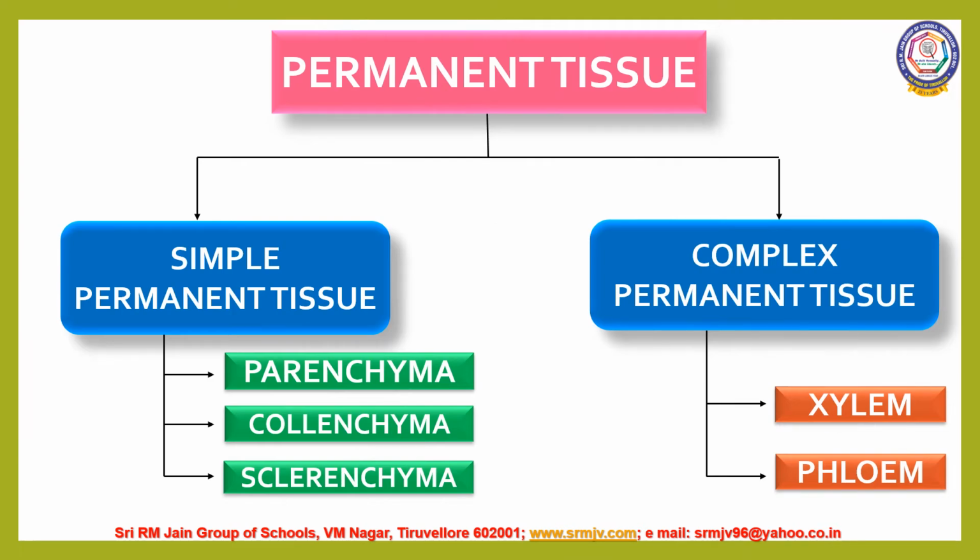Permanent tissue consists of two types of tissues, namely simple permanent tissue and complex permanent tissue. There are three types of simple permanent tissue. They are parenchyma, collenchyma and sclerenchyma. Complex permanent tissue is of two types, namely xylem and phloem.